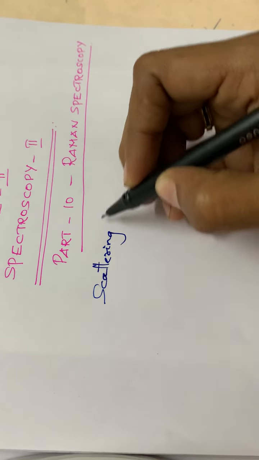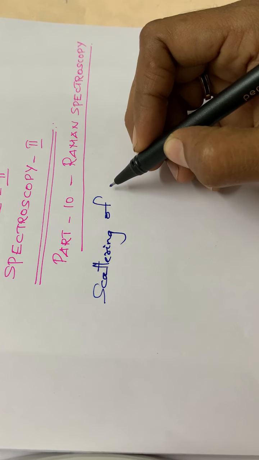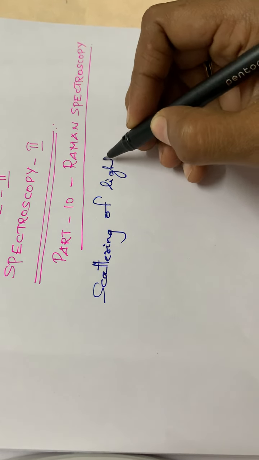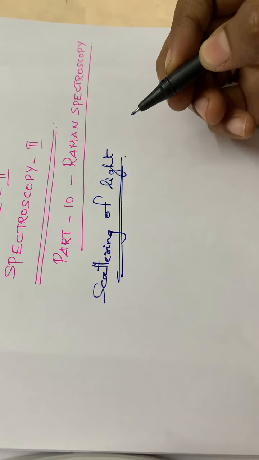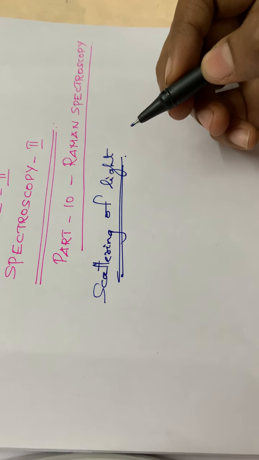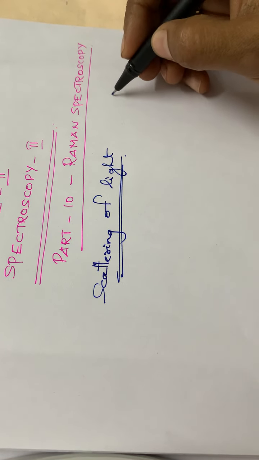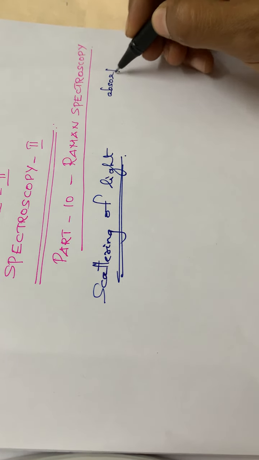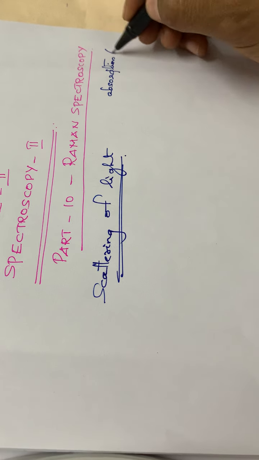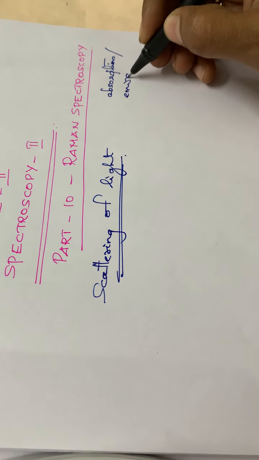Up to this, you have studied rotational spectrum as well as vibrational spectroscopy, isn't it? In all these cases, we are dealing with absorption or emission of light radiations.